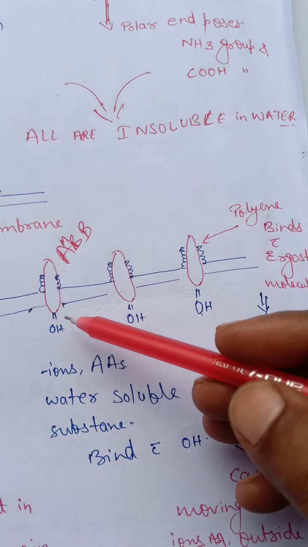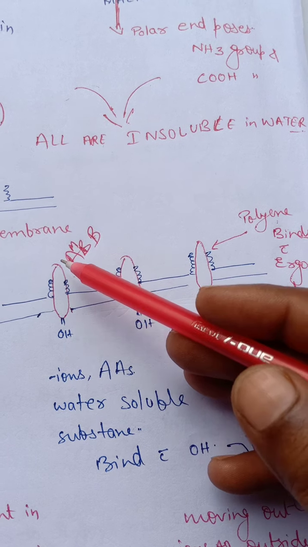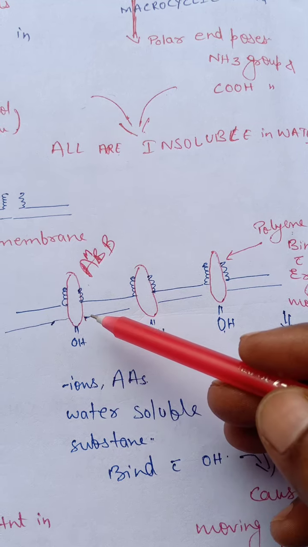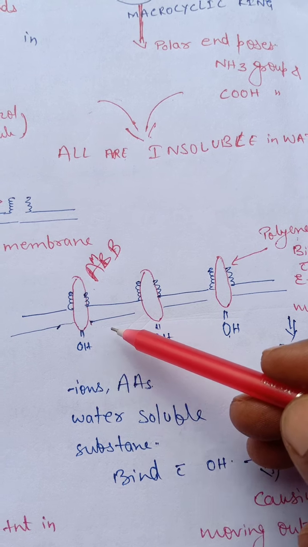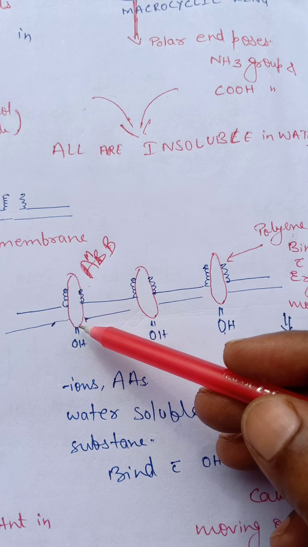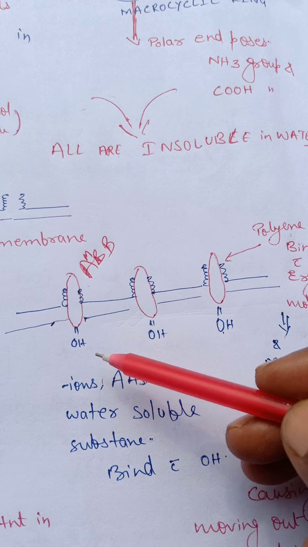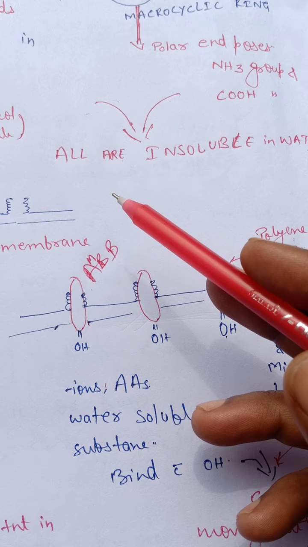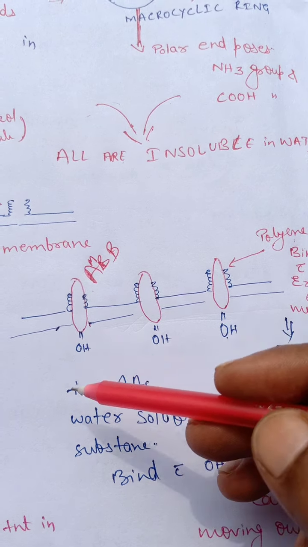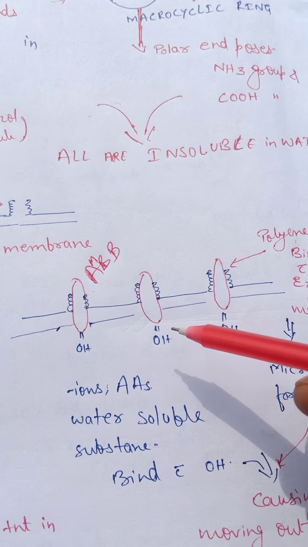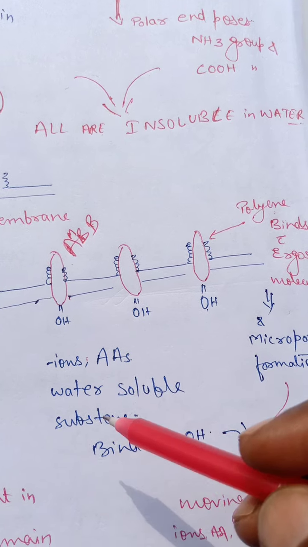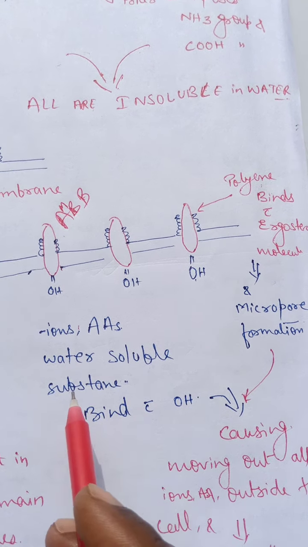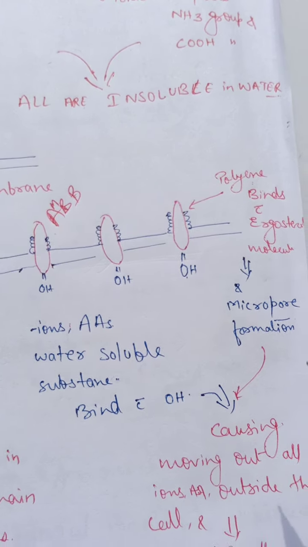Here I have shown you that the hydroxyl group of the macrocyclic polyene molecule is present inside the cell. The hydroxyl group, which is hydrophilic in nature, is situated inside the cell, and the conjugated double bonds are present outside. The hydrophilic hydroxyl group gets attached with the ions, amino acids and water soluble substances present inside the cell.